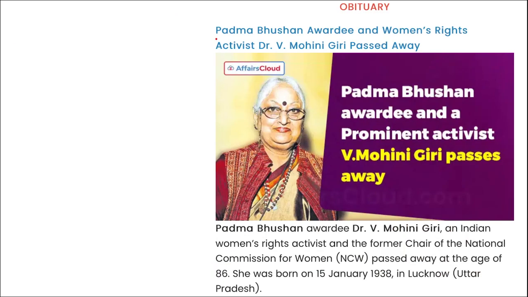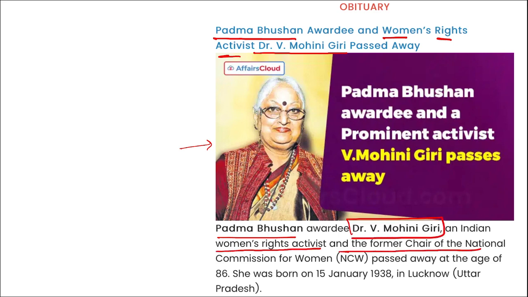Moving on, next is Padma Bhushan awardee and women's rights activist Dr. V. Mohini Giri, who recently passed away. As you can see here in the picture, Padma Bhushan awardee Dr. V. Mohini Giri, an Indian women's rights activist and former chair of the National Commission for Women, passed away at the age of 86. She was born on 15th of January in 1938 in Lucknow, UP.